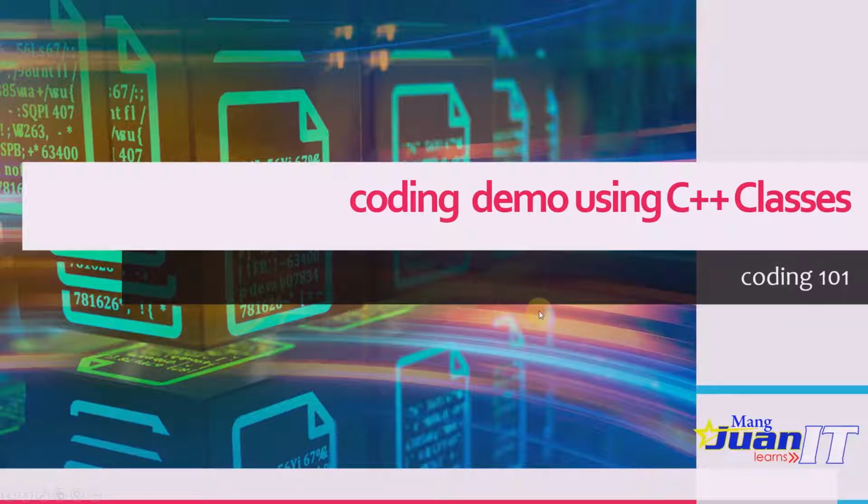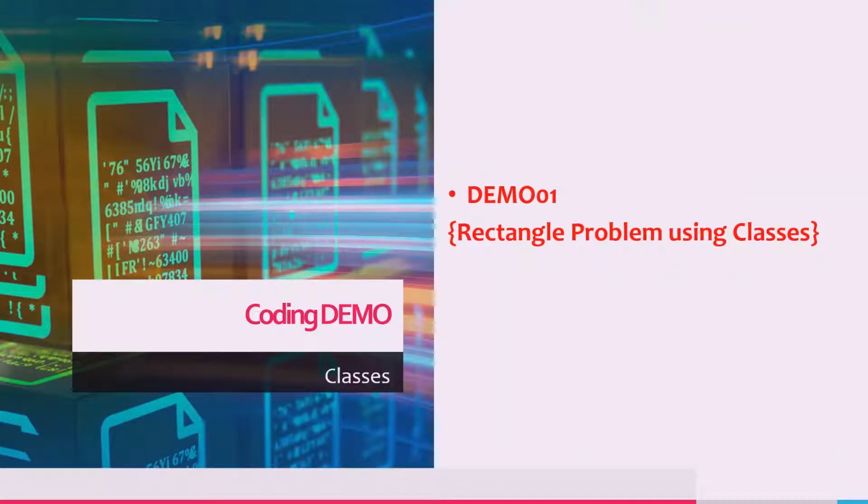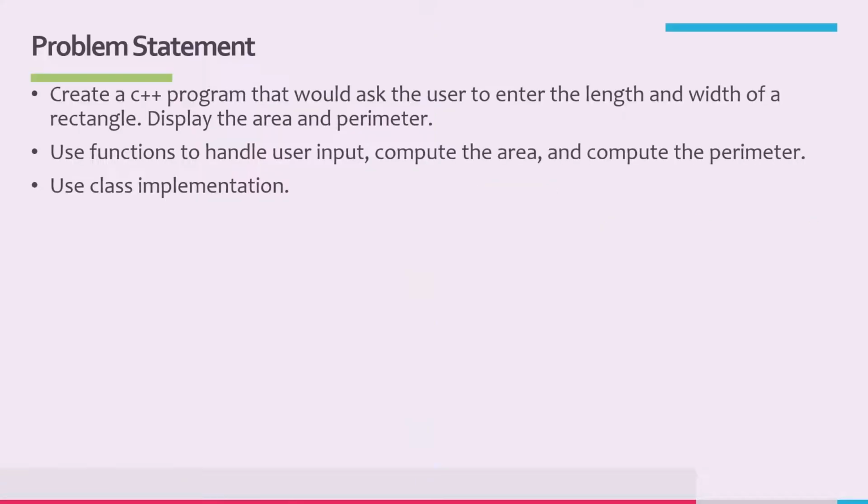In this video demonstration, I'm going to show you how to use classes in a C++ program. I'm going to show you how to apply classes on our rectangle problem. So for the problem statement, create a C++ program that would ask the user to enter the length and the width of a rectangle, display the area and perimeter, use functions to handle user input, computing the area and the perimeter, and use class implementation.